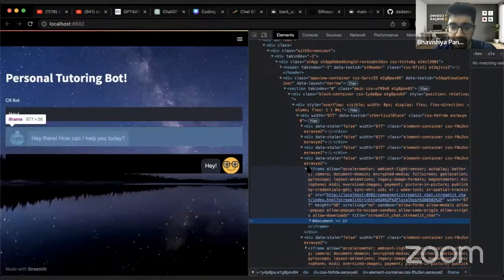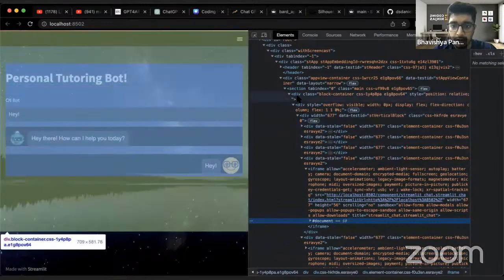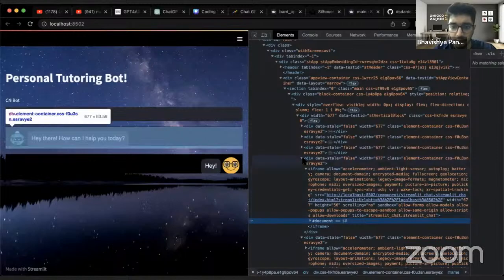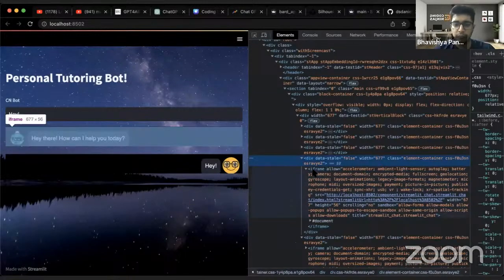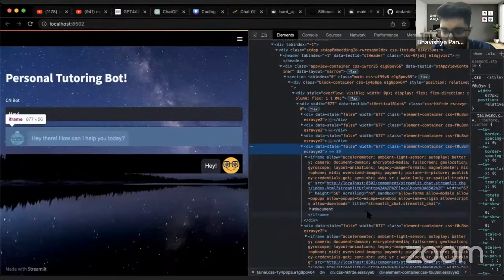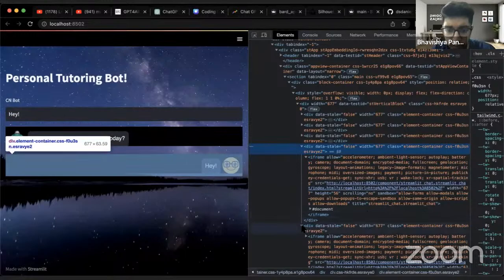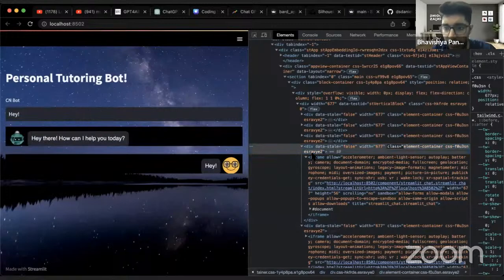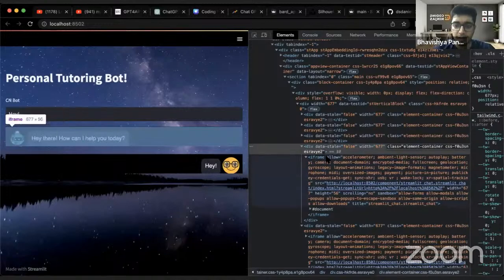Okay, yeah. So this iframe is under a div. This iframe is under a div, and this is the class name. This is the name of the class. You have to copy it. So div, and this is the class that is reflecting, and this is the iframe.